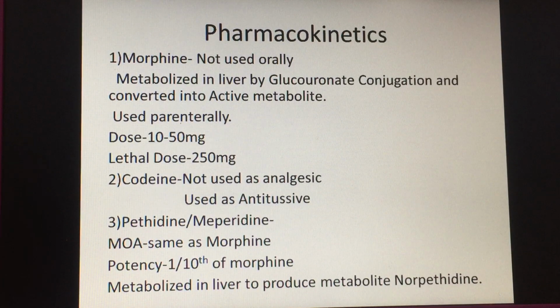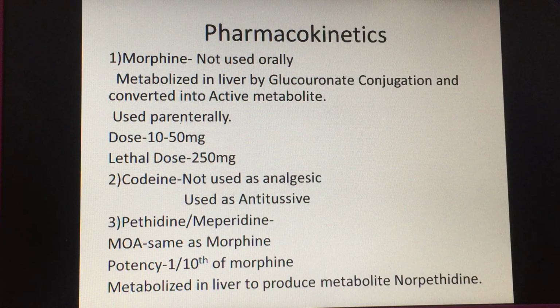Now coming to the pharmacokinetics. Morphine is the prototype of opioid analgesics. It is not used orally because it has a high first pass metabolism, and because of that its bioavailability is very low when given orally. It is only 20 to 30%. So it is not given orally.